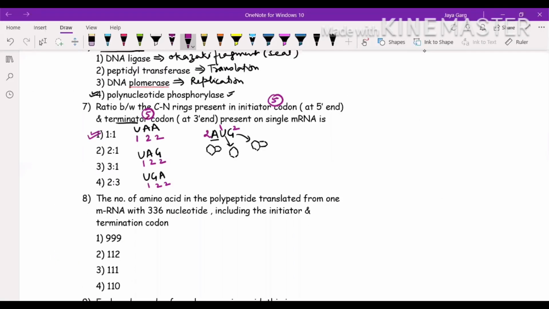Now see the next question. Number of amino acids in the polypeptide translated from one messenger RNA which has this many nucleotides. These many nucleotides are given and they are telling that the initiating codon is also there, the terminating codon is also there. Then you know they have given us 6 bases. And you know very well 3 bases mean 1 codon, and 1 codon means 1 amino acid. So with 6 bases, how many codons will be there? 6 divided by 3, so it will be 2 codons.